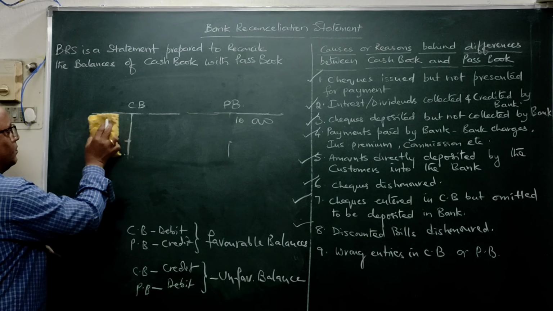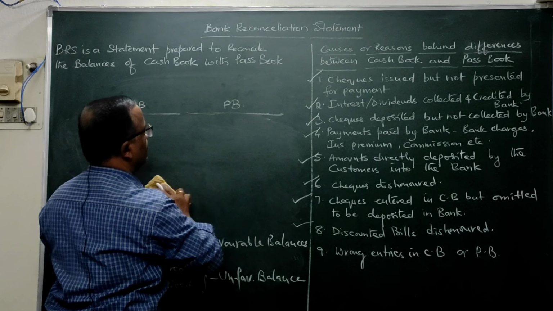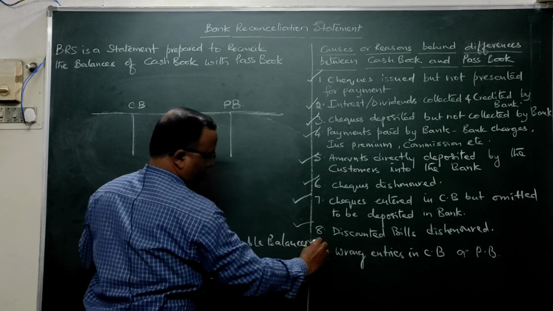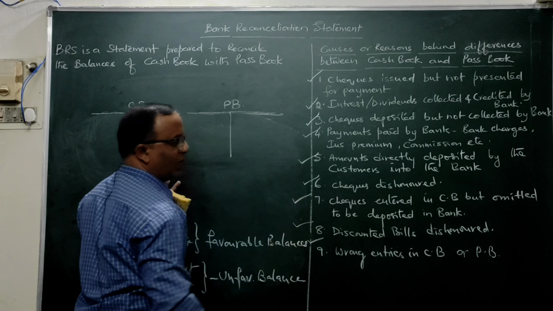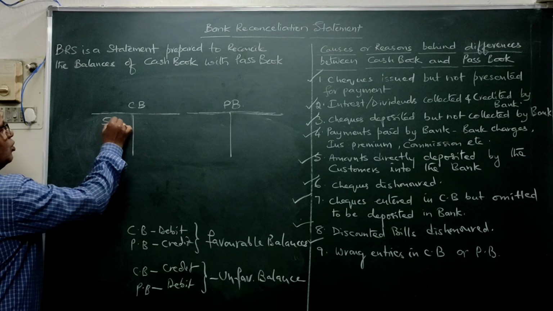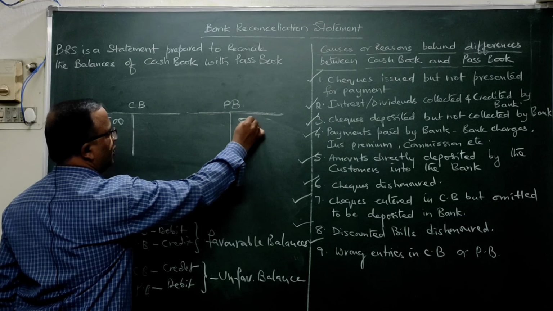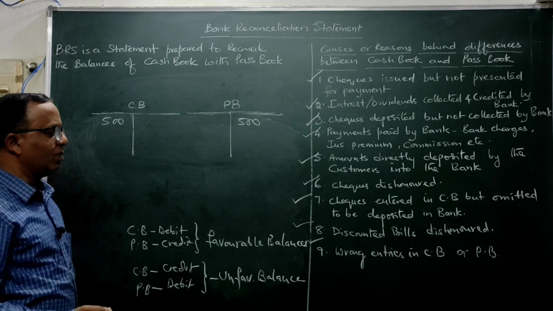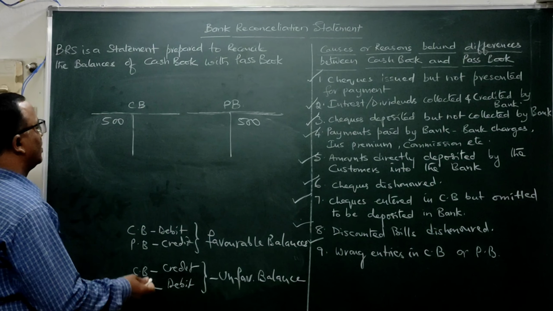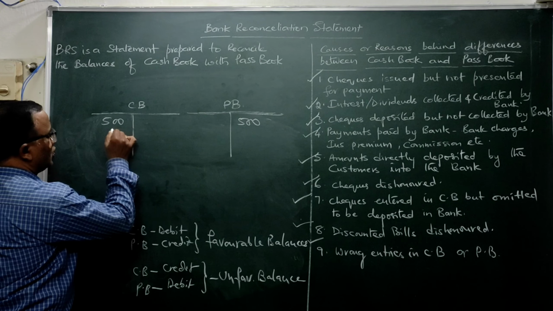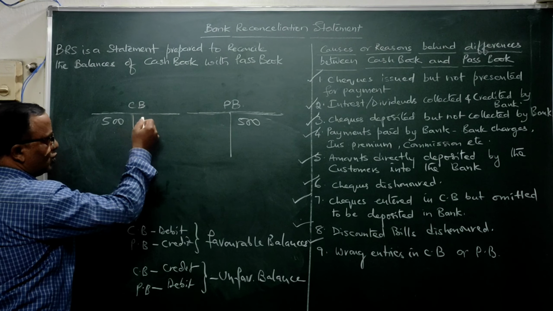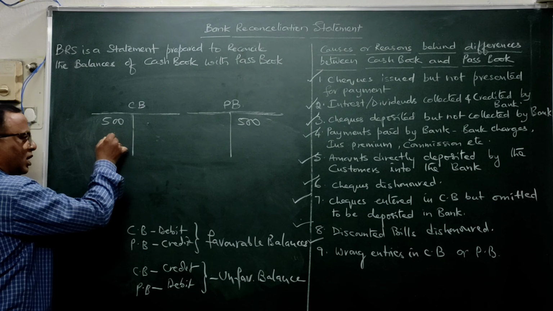Similarly, the last one, let's see, wrong entries in the cash book or passbook. Just like take for example some 500 rupees we are having as minimum balance. If you observe, there might be some particular wrong entries made in the cash book or passbook. Take for example an amount which we should post on the debit side, by mistake we might have posted on the credit side, or an amount which should be posted on the credit side might have been debited here.